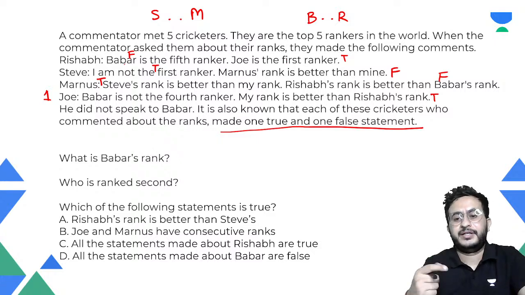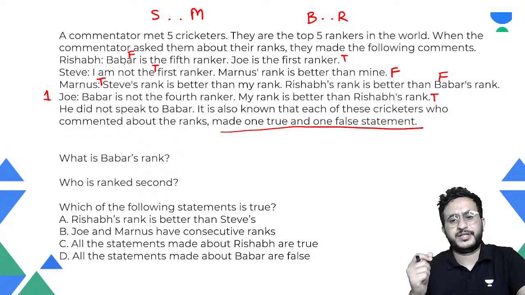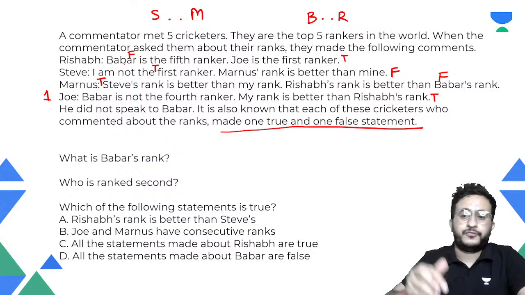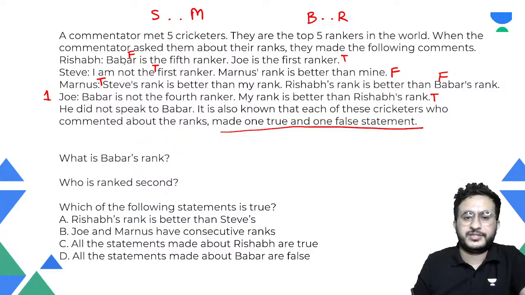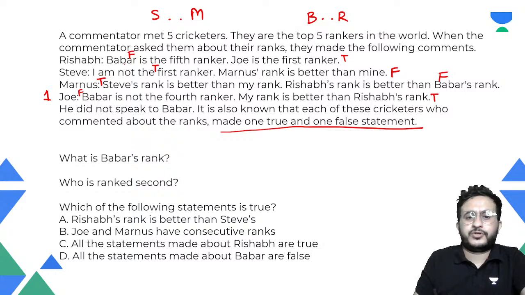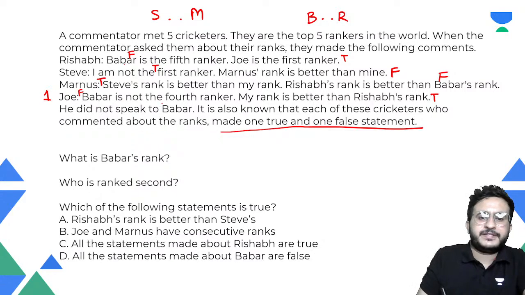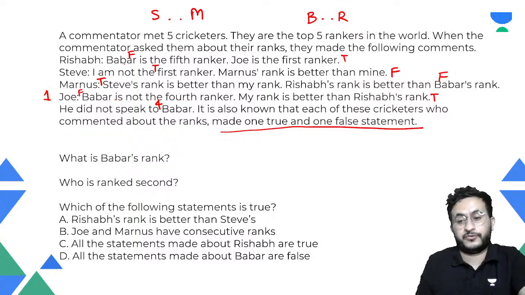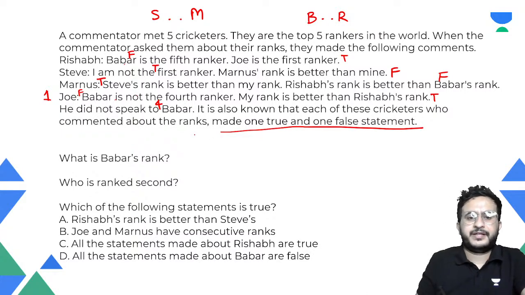Okay, so we keep adding information to us and then accordingly find out which statement is true or false. So from this statement, we find out that this is true, so this should be false. Now, if this is false, Babar is not the fourth ranker, so that means Babar is fourth ranker, because it is false, right? He's saying not the fourth ranker. So we know true false सबके आ गए. Now let us find out the ranks.